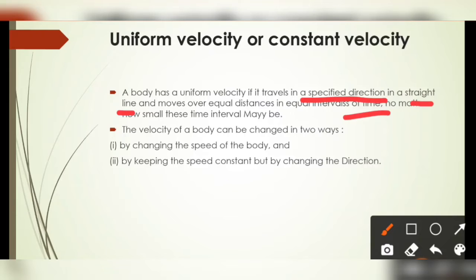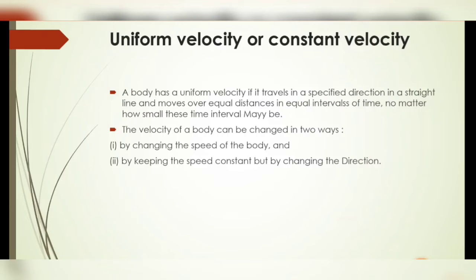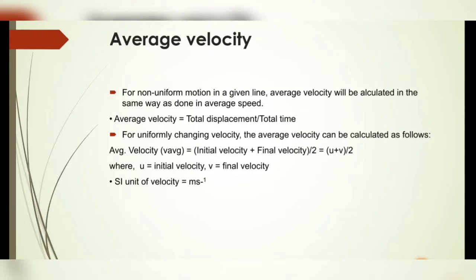To change uniform, constant velocity into non-uniform velocity, we have to change either of two things: the magnitude, or the direction, or both. By changing only the speed of a body, we can change uniform velocity into non-uniform velocity. And by keeping the speed constant but changing its direction, we can also change uniform velocity into non-uniform velocity.